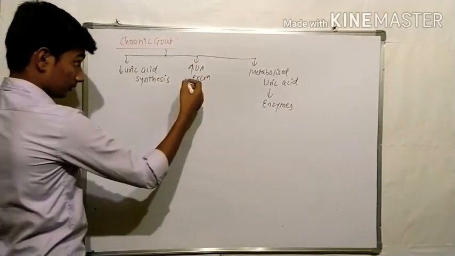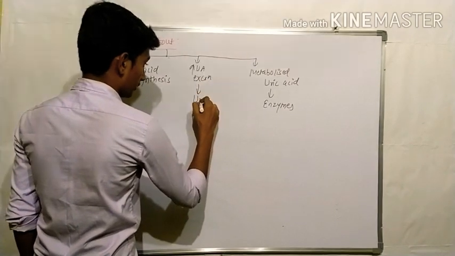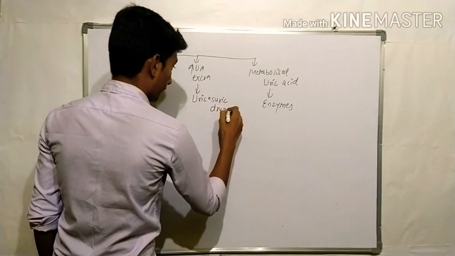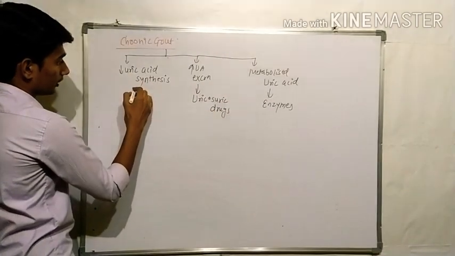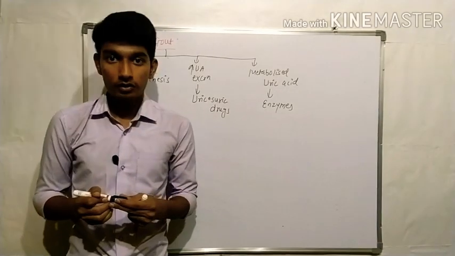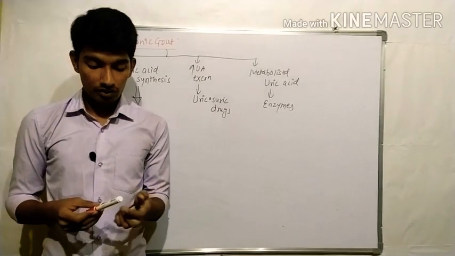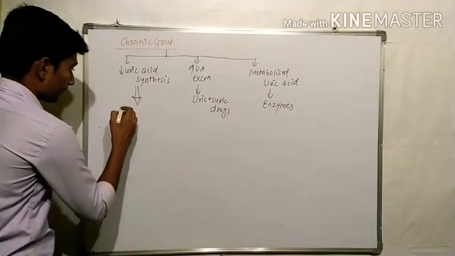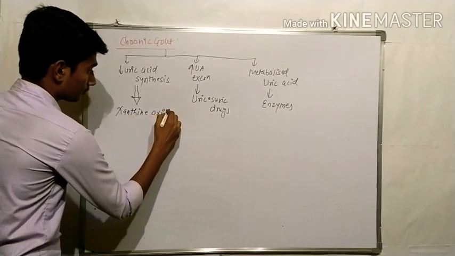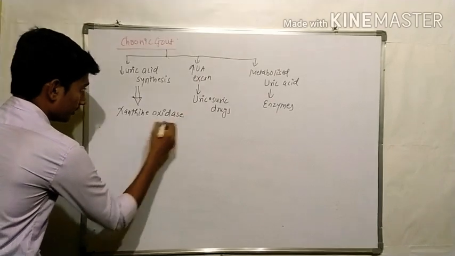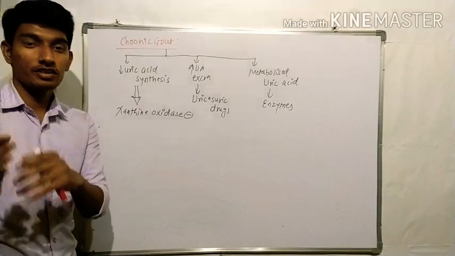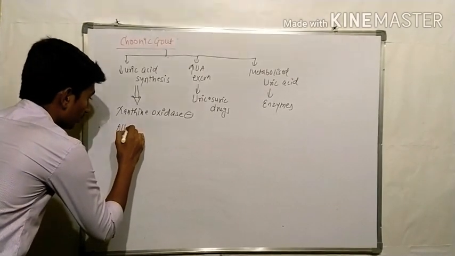Increased uric acid excretion is done by uricosuric drugs, and for decreased uric acid synthesis, we have to give the patient a xanthine oxidase inhibitor, and the common xanthine oxidase inhibitor we use is